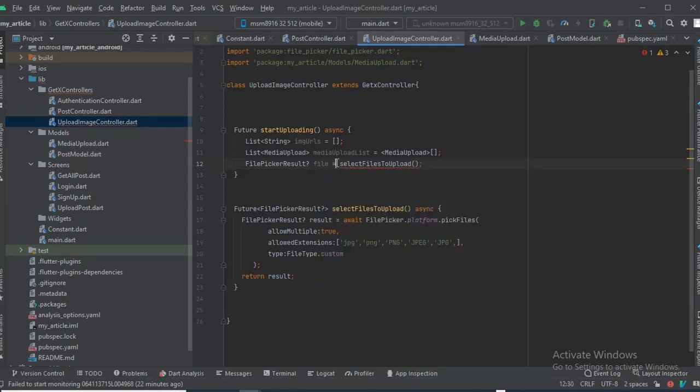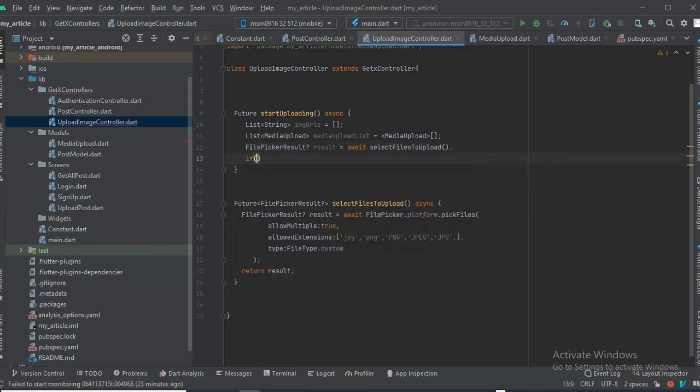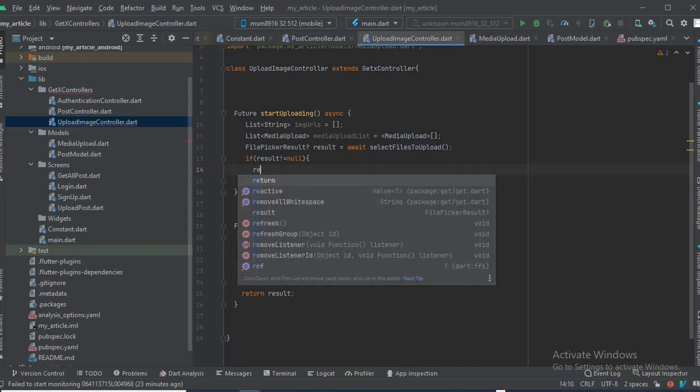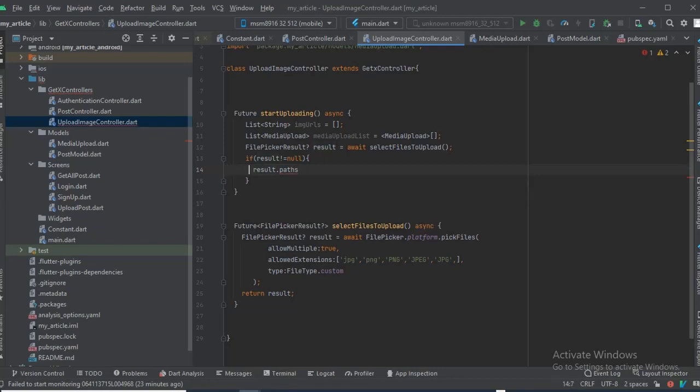And we have to use the await keyword here because it returns a future. So let's call this results, and in here we can now say if results is not equal to null, then we can go ahead and take an action. So first of all, we're gonna get all the paths, result.path of all the strings here, but let's just make it a list of strings. I'm gonna call it path.